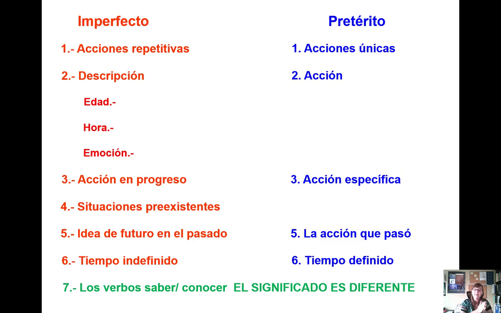So again, imperfect is for acciones repetitivas, descripción en el pasado, la edad, hora y emoción en el pasado, acción en progreso, situaciones preexistentes, ideas de futuro en el pasado y tiempo indefinido. Preterite, on the other hand, is for acciones únicas, acción específica, la acción que pasó y tiempo definido. And don't forget that some verbs like saber y conocer y poder change their meaning in imperfect and preterite.